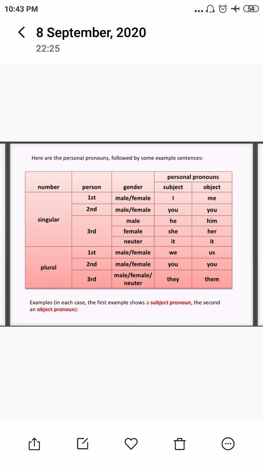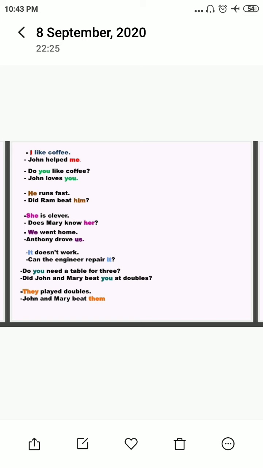For plural, in first person we use we, in second person you remains the same, and in third person they or them. Let us take some examples. I like coffee. I is the first person pronoun. Do you like coffee? You is the second person pronoun. He runs fast. He is the third person pronoun. So these are the personal pronouns we use. Like, it does not work. So it is also a third person pronoun.